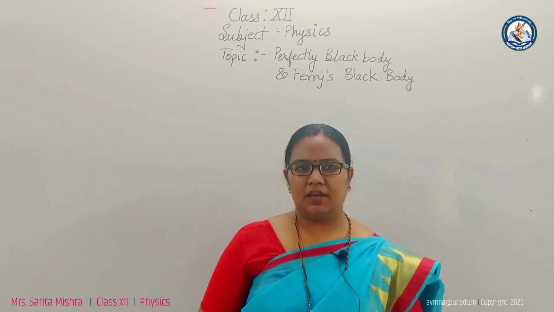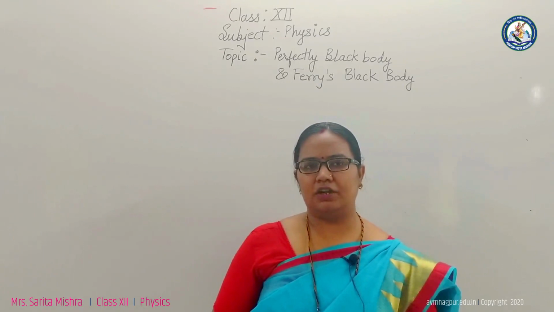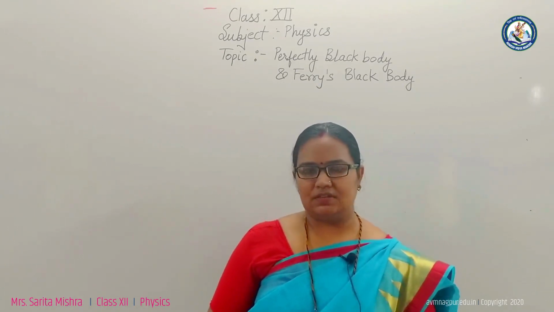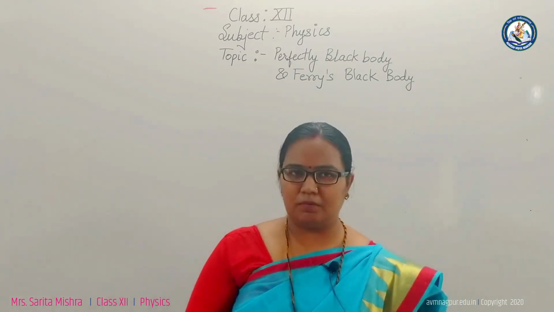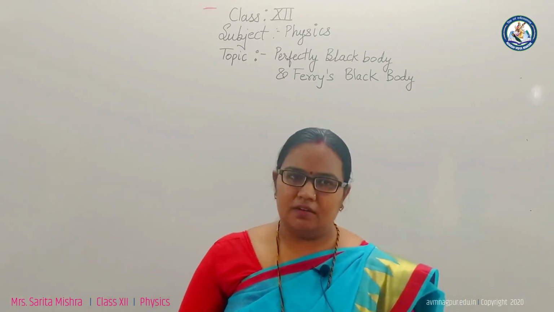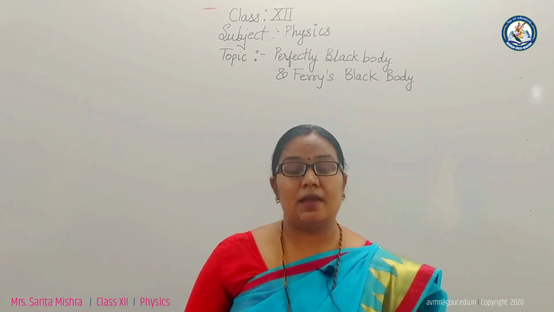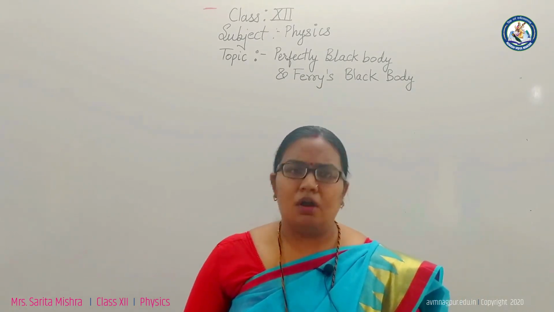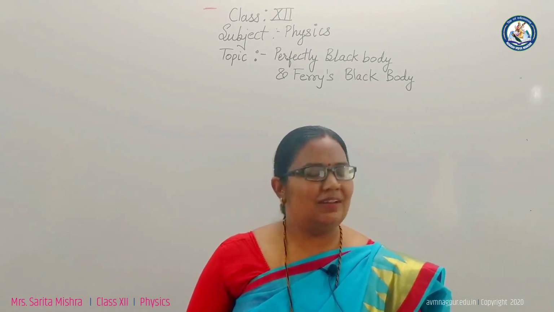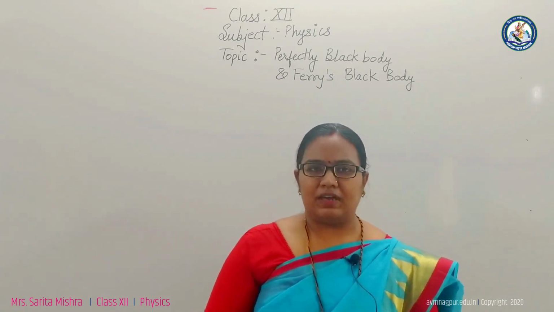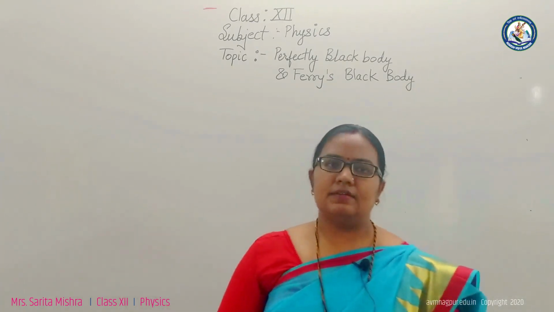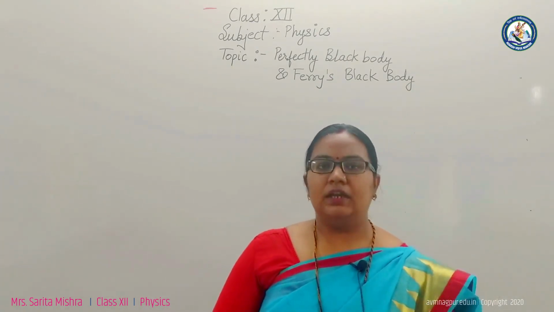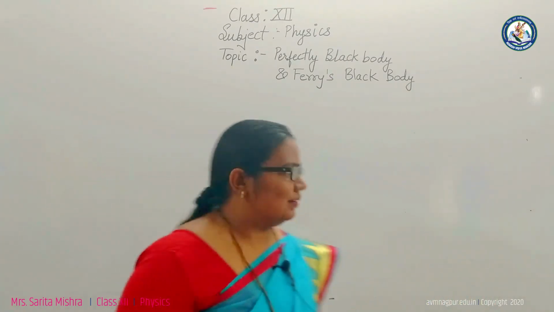Today I am going to explain the perfectly black body topic from the 12th class physics. So what is a perfectly black body? A perfectly black body is that body where all the incident heat energy is absorbed completely. Are all black bodies perfectly black bodies? No. So what a perfectly black body is, and its application, characteristics and theories, we are going to learn in today's video. So let's start.